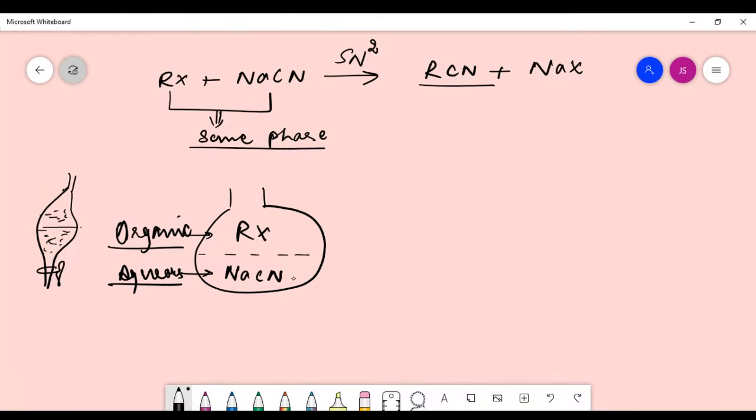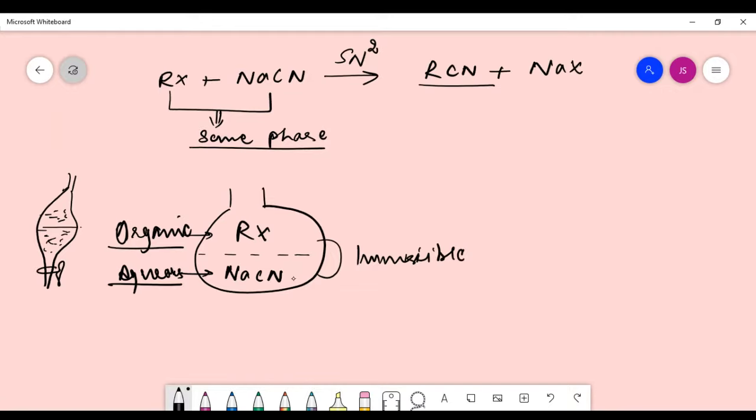So these two reactants are present in different layers. Even if taken in one beaker, these layers are immiscible with each other.